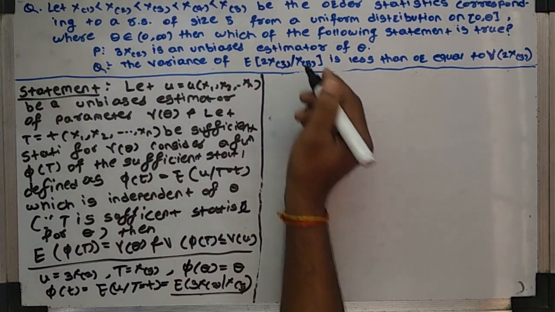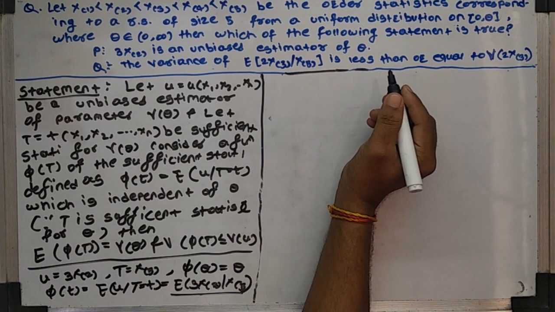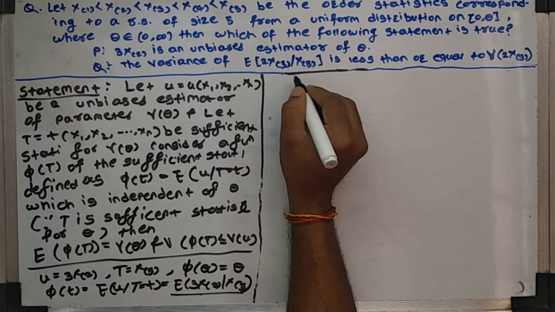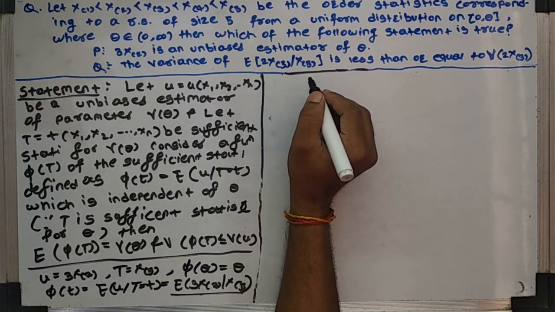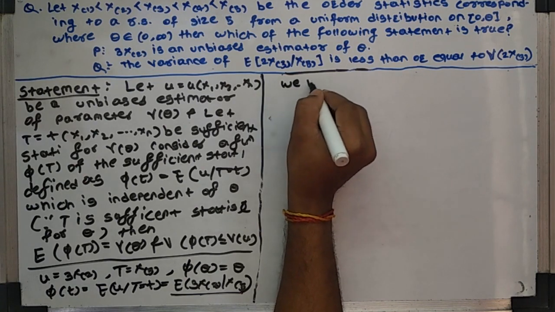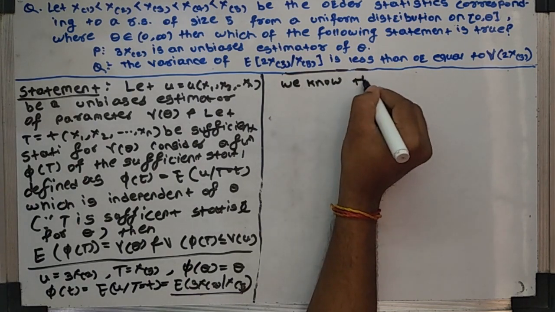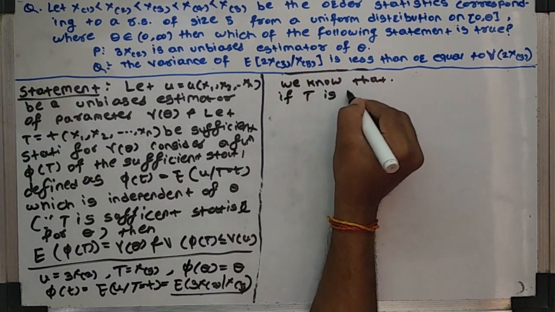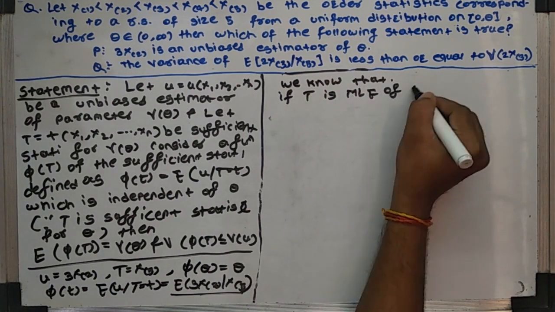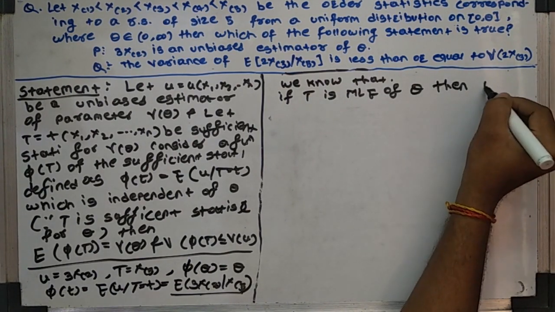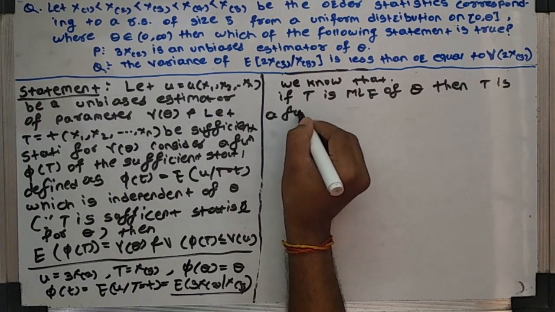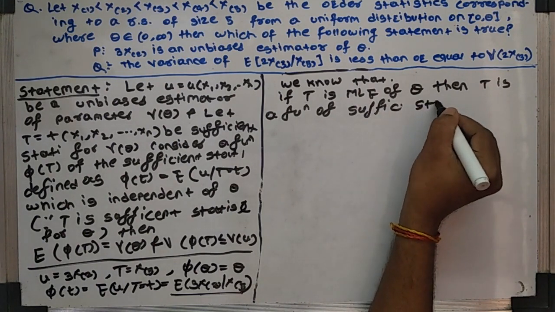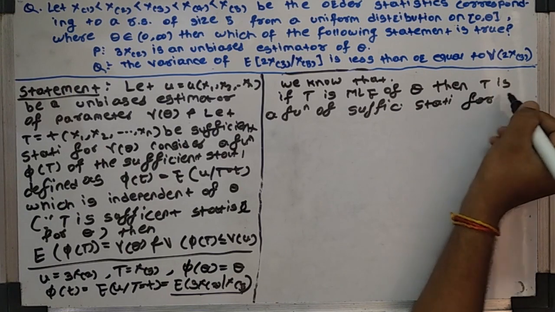We also need to prove that T is sufficient for psi theta. We know an important property of MLE: if T is the MLE of theta, then T is a function of the sufficient statistic for theta.